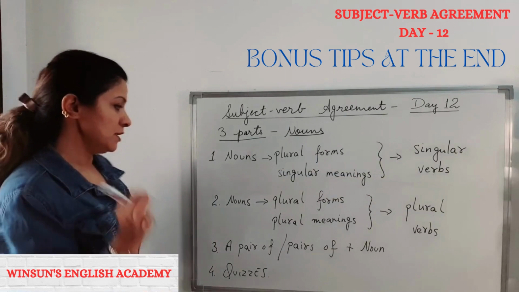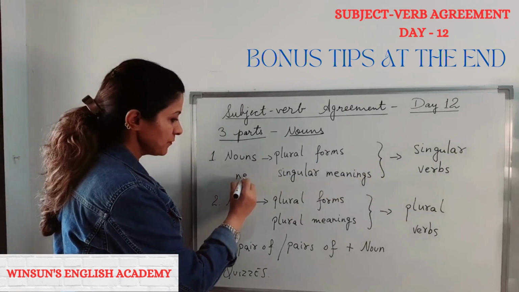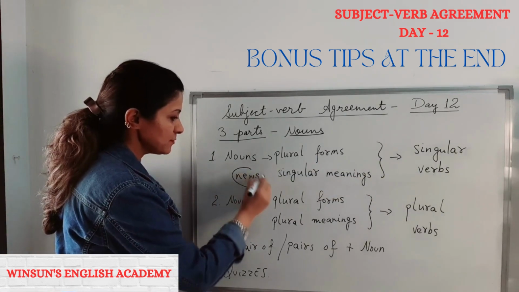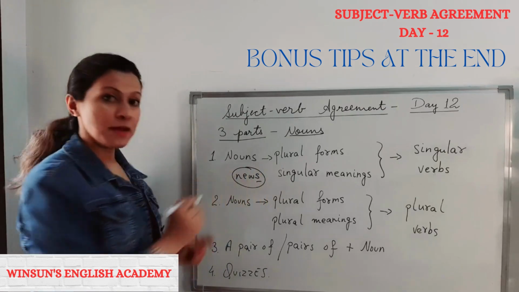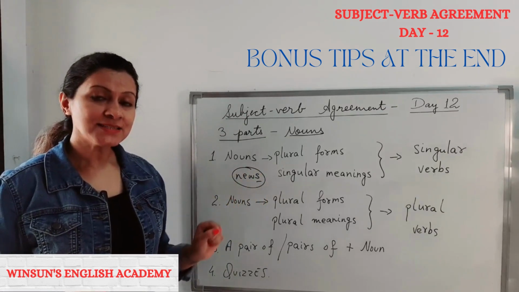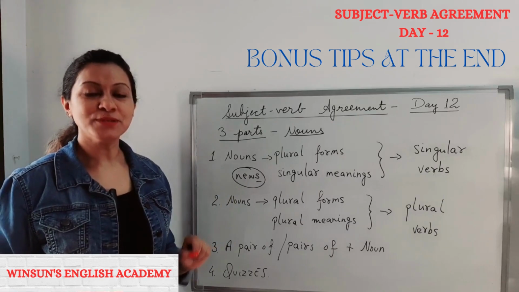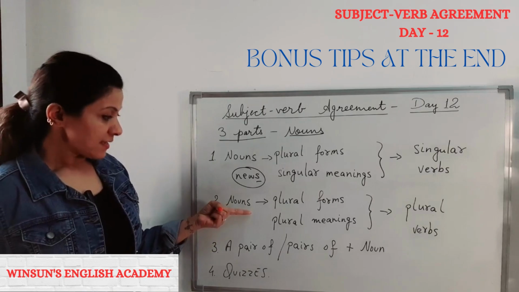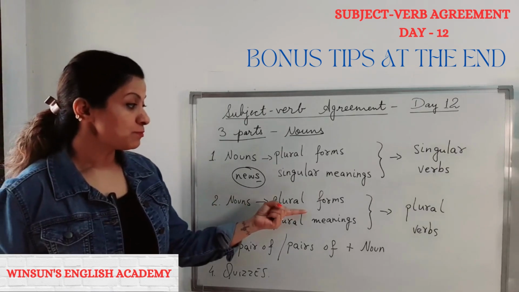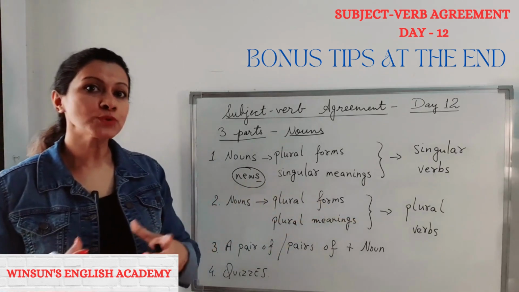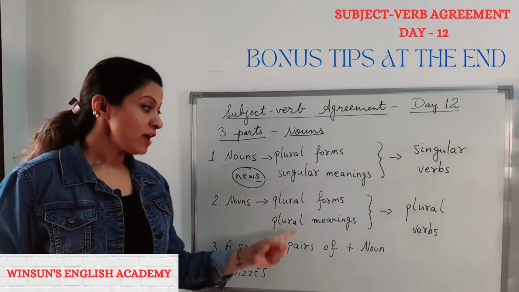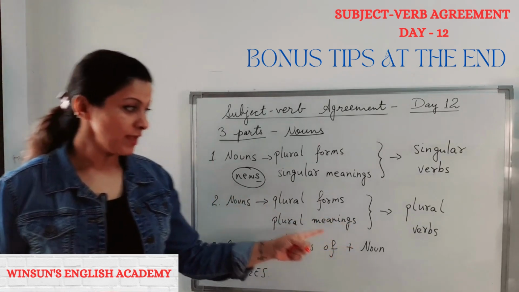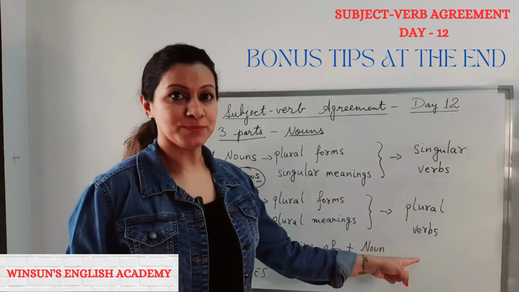For example, do you remember this one? News. We had learnt about this. This has an S, but news is a singular word. For example, the news is authentic. Next, in the second section, we are going to look at nouns with plural forms. They have plural forms, they also have plural meanings, and therefore, they take plural verbs.